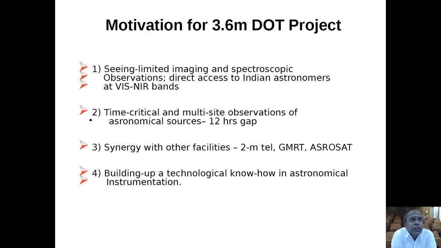Well, here is the motivation for the 3.6 meter DOT project: seeing limited imaging and spectroscopic observation, moreover giving direct access to Indian astronomers at visible and near infrared wavebands, and also the time critical and multi-site observations of astronomical sources. This 12-hour gap becomes very crucial. And then the synergy with other facilities within the country, 2-meter class, and also the GMRT at radio wave bands, AstroSat, and X-ray and UV. And of course, building up technological know-how is also very important in astronomical instrumentation within the country.